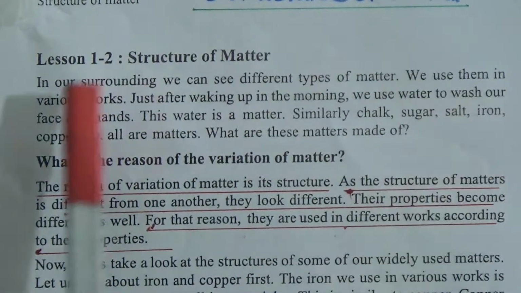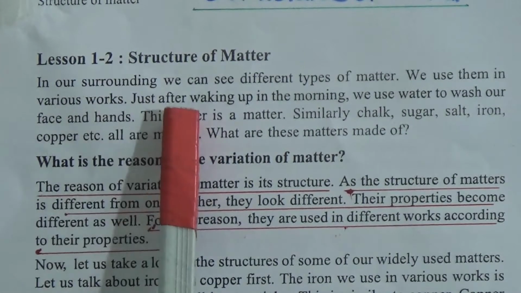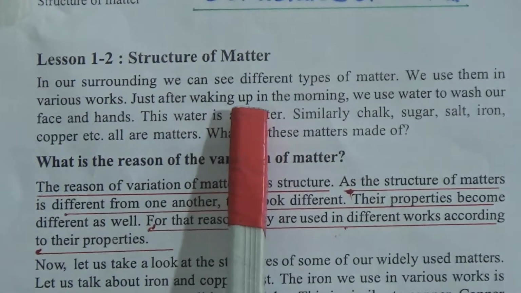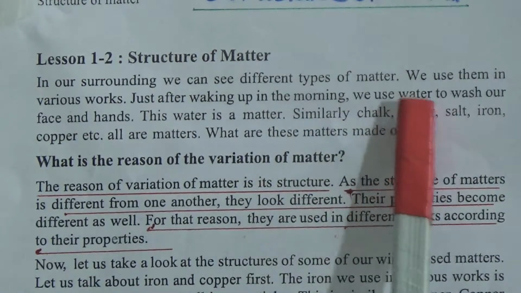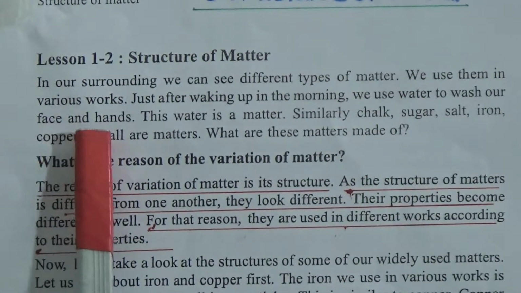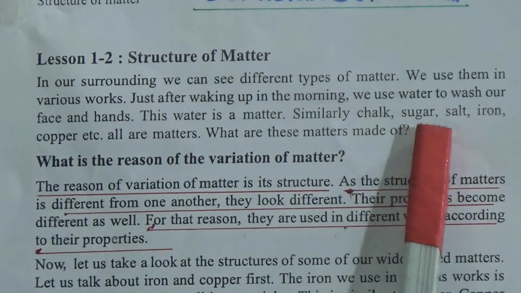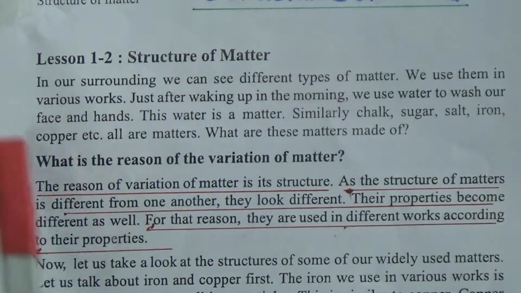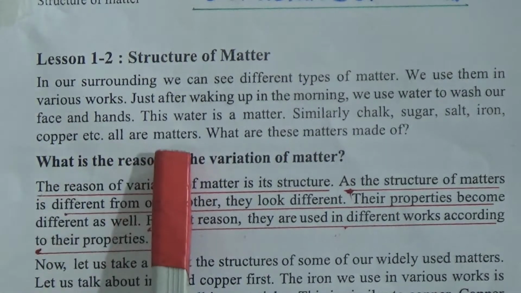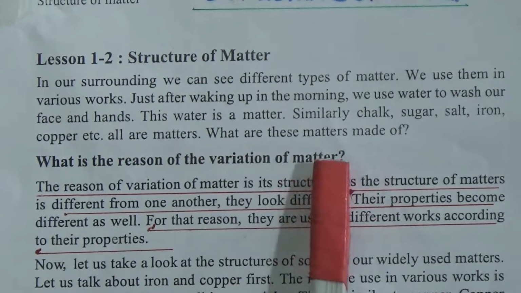We use them in various works. Just after waking up in the morning, we use water to wash our face and hands. This water is a matter. Similarly, chalk, sugar, salt, iron, copper, etc. all are matters. What are these matter made of?